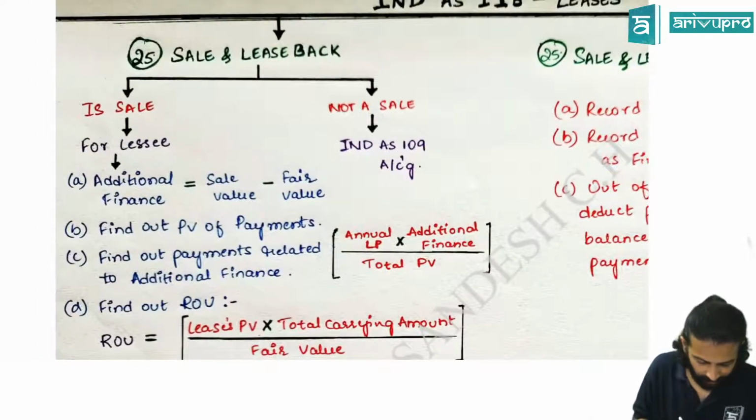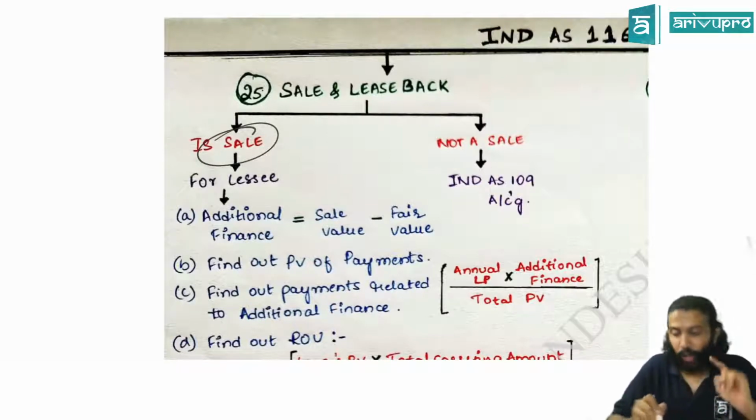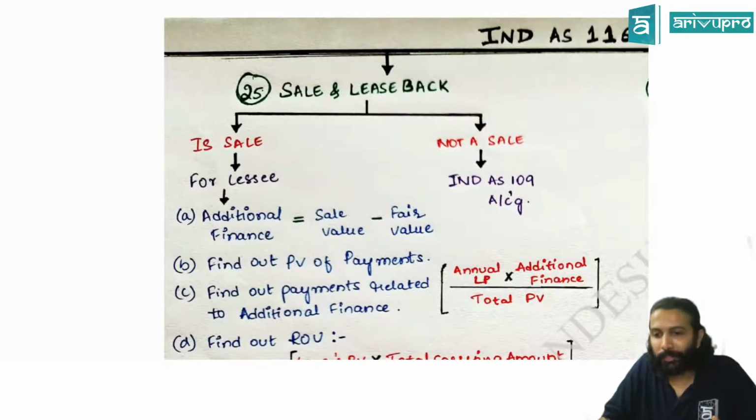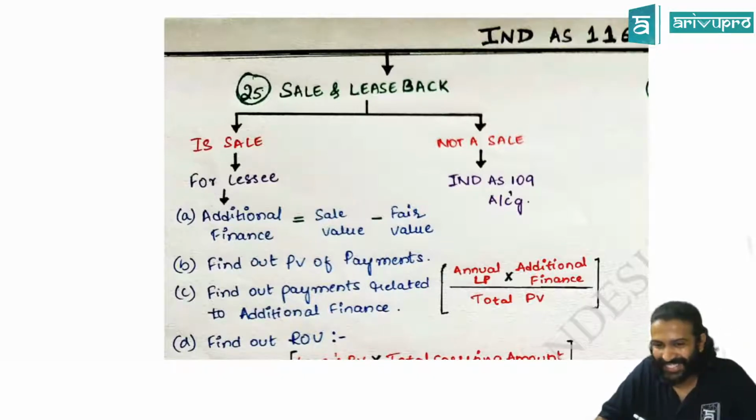Next is sale and leaseback. First, we have to check whether it is a sale or not a sale. Sale means what? Then you have some steps, 1 to 10, and all this drama will only be for the lessee. The lessor is okay, the lessor's things are fine.